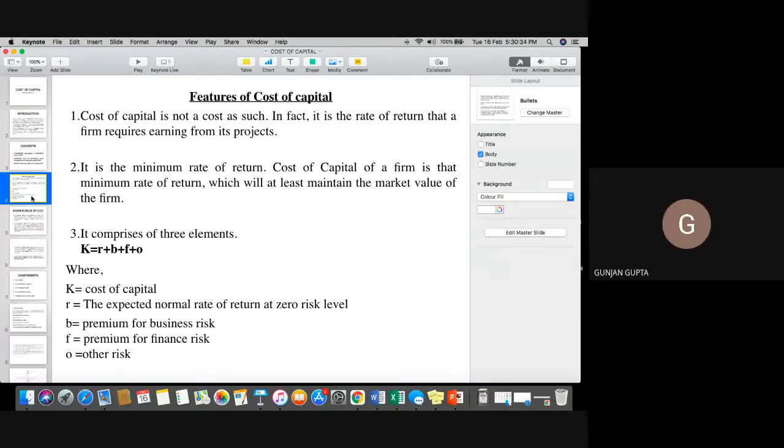Leverage is low. There is no marginal cost involved.